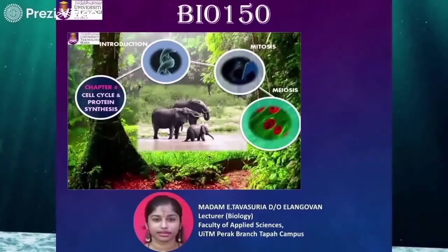In the previous lesson, I explained the two types of cell division, mitosis and meiosis. In these two types of cell division, the nucleus of the parent cell divides to produce daughter cells. Somatic cells divide by mitosis to produce two daughter cells. However, reproductive cells divide by meiosis to produce four daughter cells.